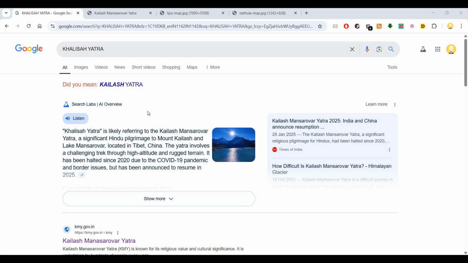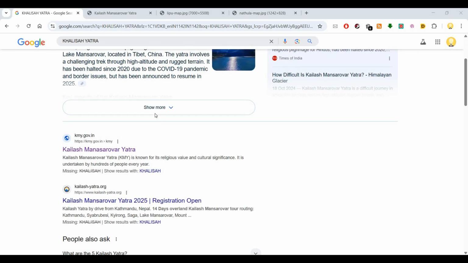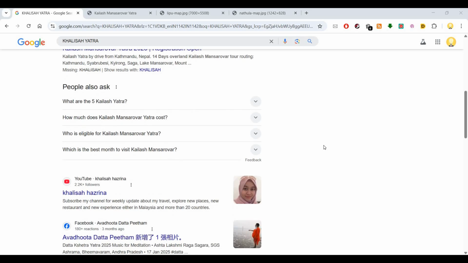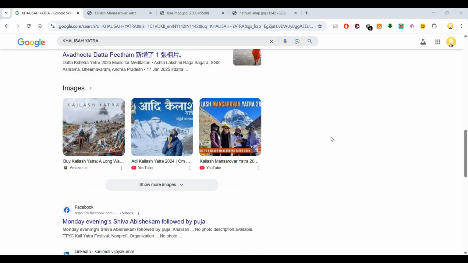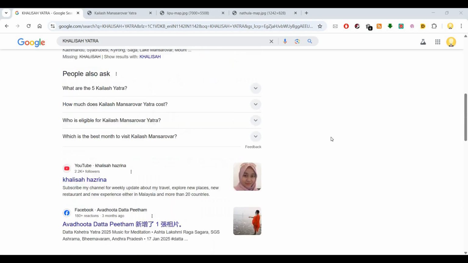Not everyone can go. Yearly, the government allocates permission to a limited number of people. They are following a lot system, that means it's like a lottery. Even if you have money, you cannot go directly. You will have to apply through the whole process, and it takes a significant amount of time for the entire duration of the yatra. It's not something you can go to in 1 week or in 2-3 days and come back.